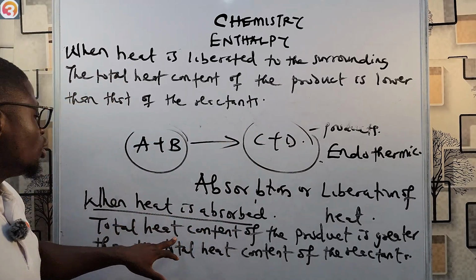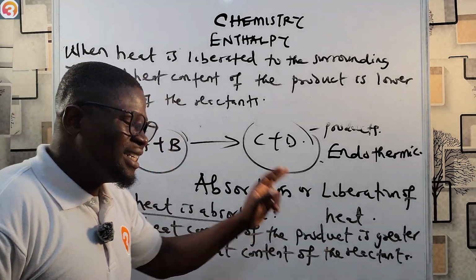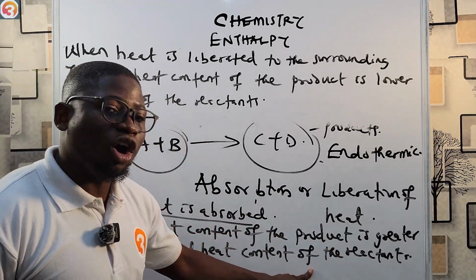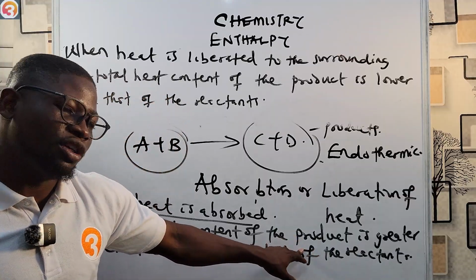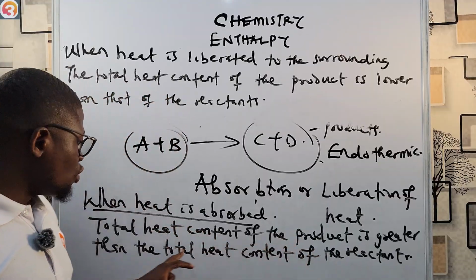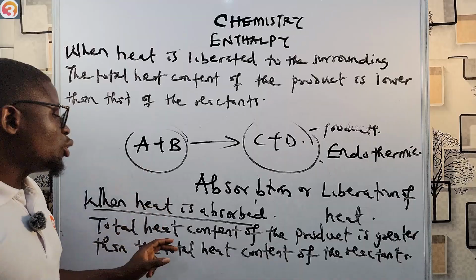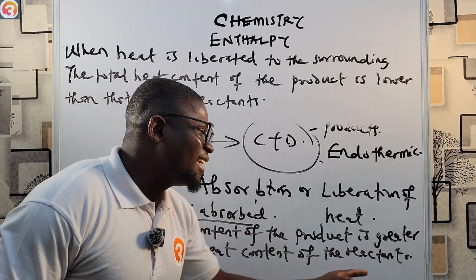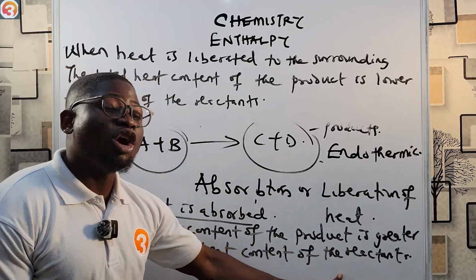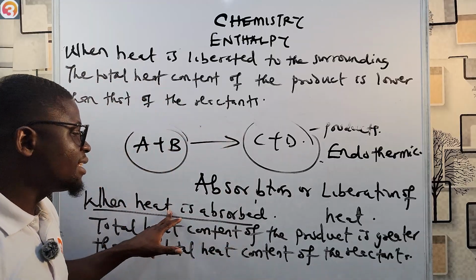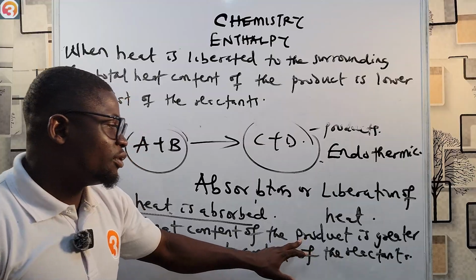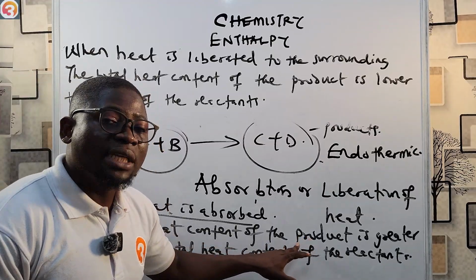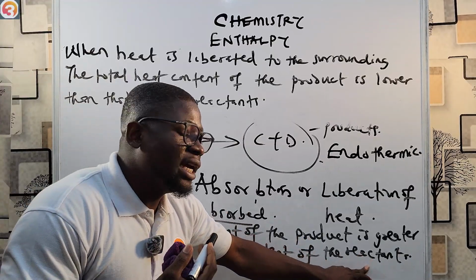Okay, so in the first case, when heat is absorbed, the total heat content of the product is greater than the total heat content of the reactant, or the total heat content of the reactant is lesser than the total heat content of the product. Hope you understand. That means total heat content of product is greater than total heat content of reactant.